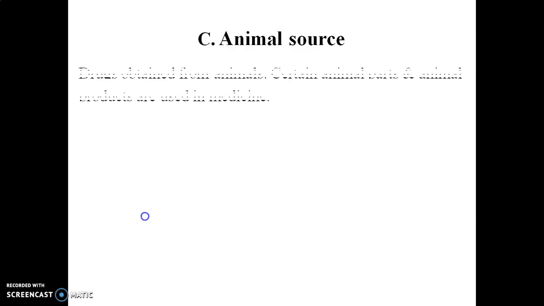Now we will start with the third biological source, that is nothing but the animal source. We know that there are different kinds of animals present in nature. So you may be thinking how these animals are going to act as a source of crude drugs.